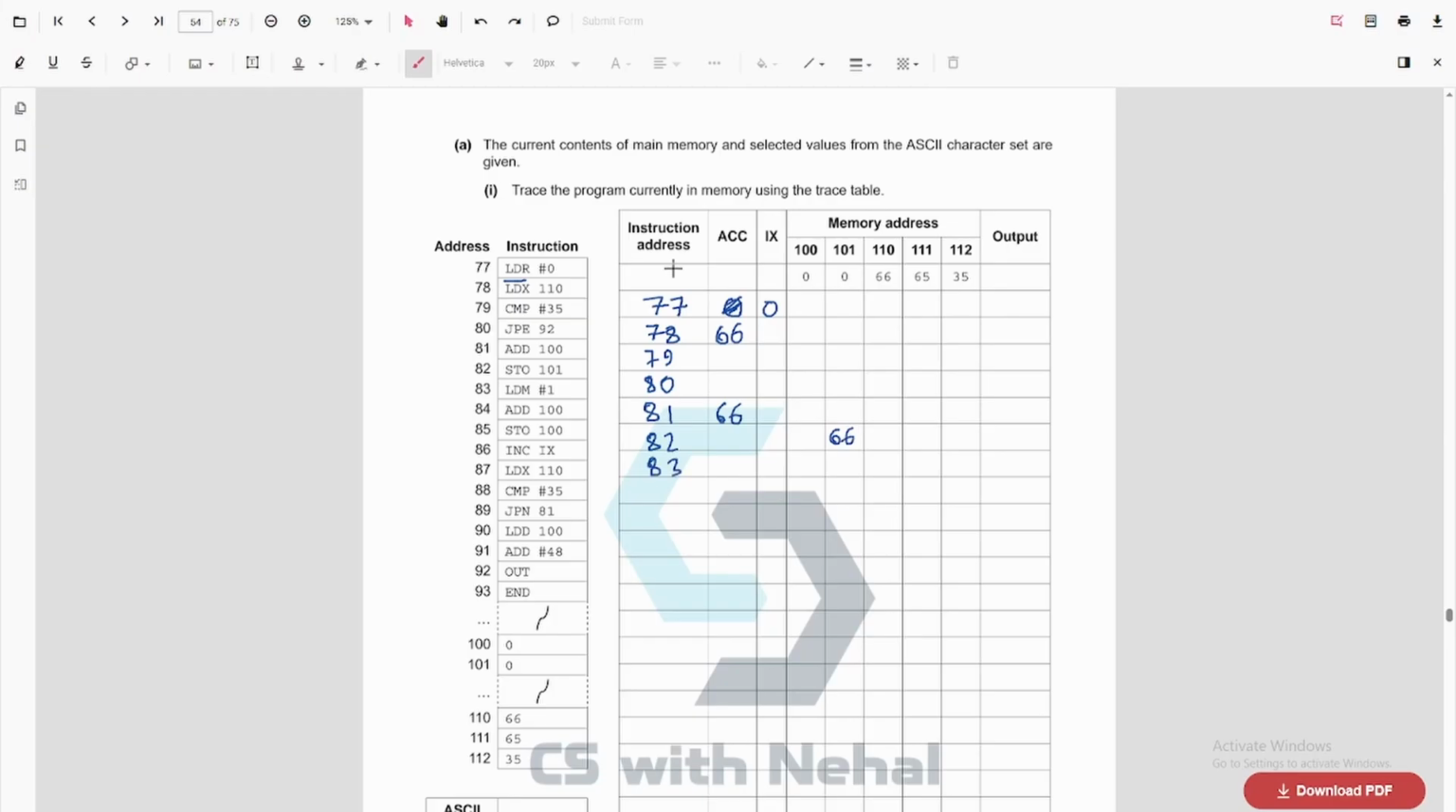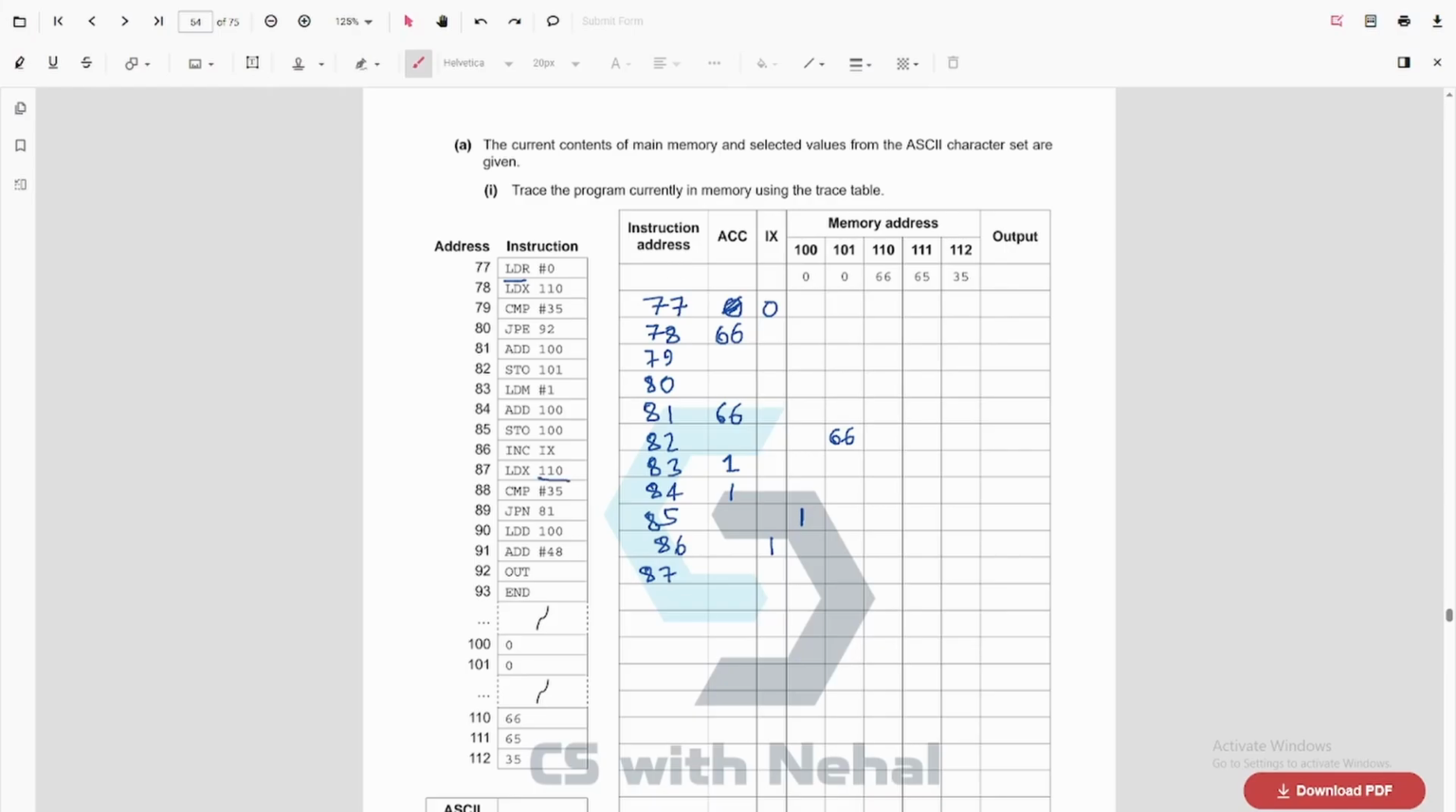Then we have line 83, LDM of 1. So we immediately load 1. Then we have add with 100. So this becomes 1 plus 1, which is equal to 1. Now 85, we store this in 100. So we store 1 here. 86, we increment the IX. So this becomes 1.